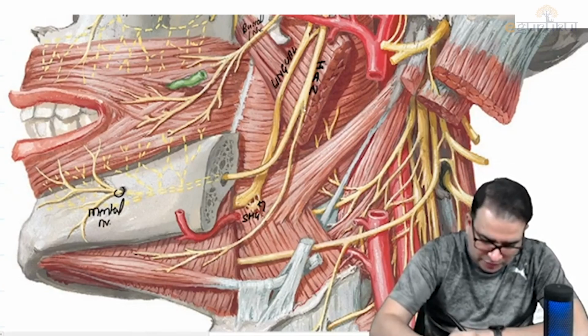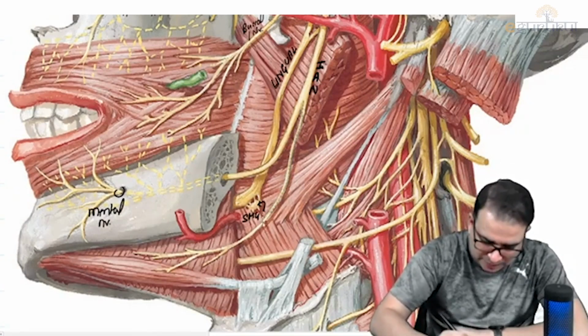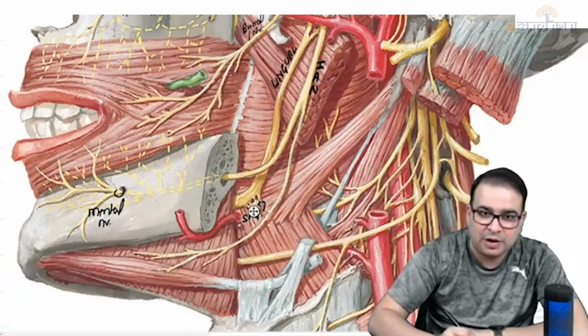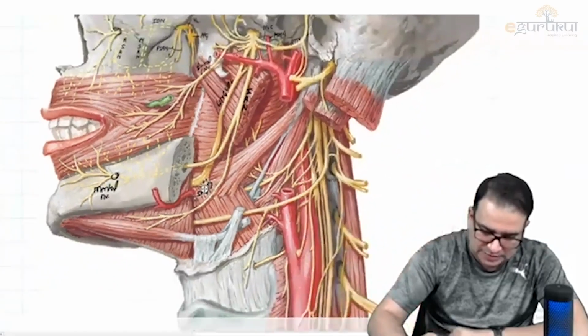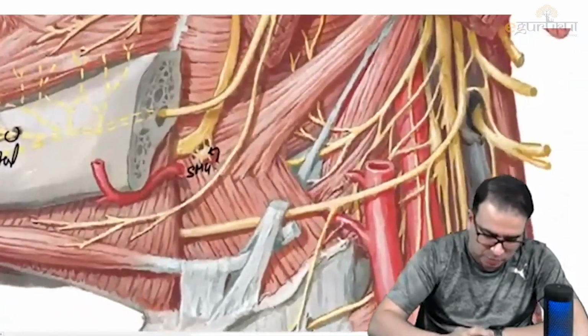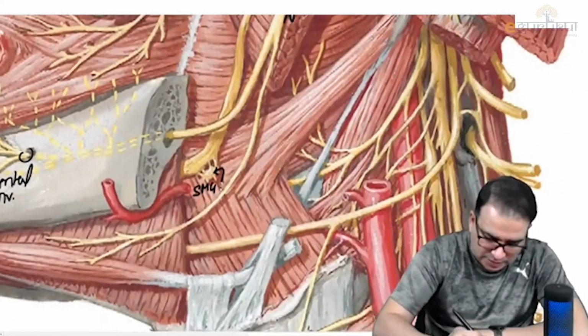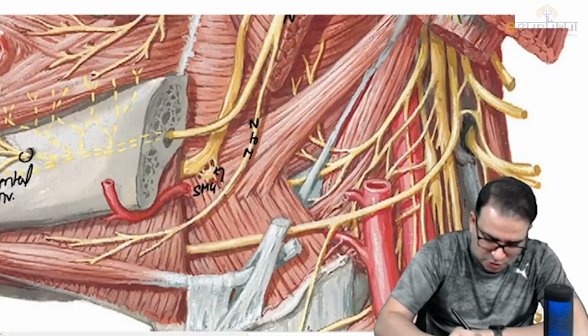The branch of the inferior alveolar nerve which runs downward and supplies the anterior belly of digastric and mylohyoid. Look at that nerve. That is what? That is the nerve to mylohyoid. This here is the nerve. I'm writing nerve to MH, to the mylohyoid.